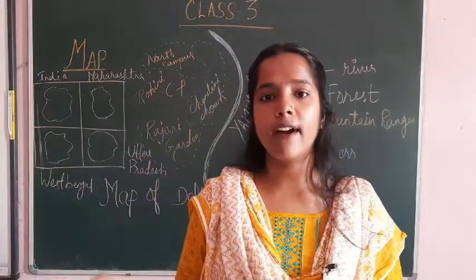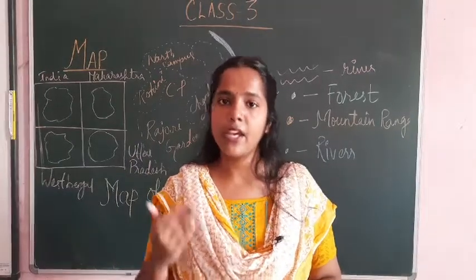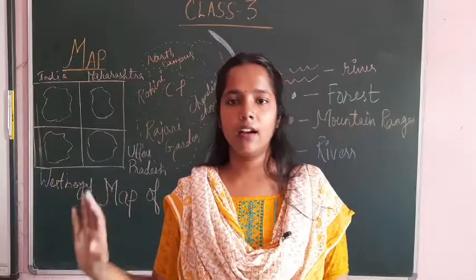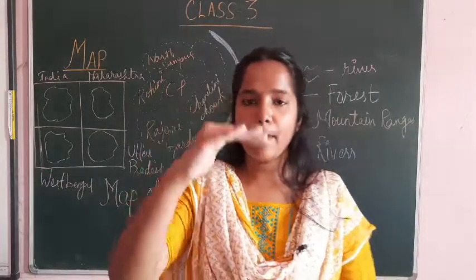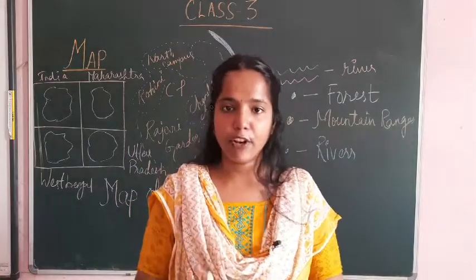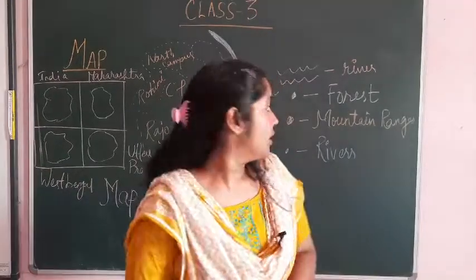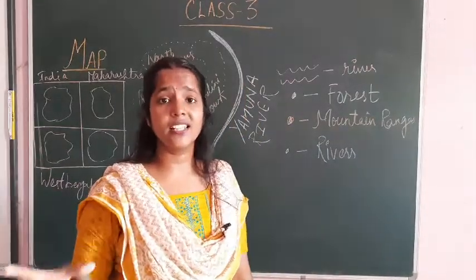In that you will find every single state having its own map, every single country having its own states, etc. Like if India is there, in the map of India you will see the rivers, the mountain ranges, the forests, the seas, the states, the boundaries, the neighboring countries.